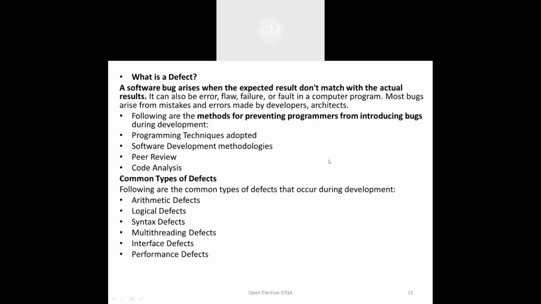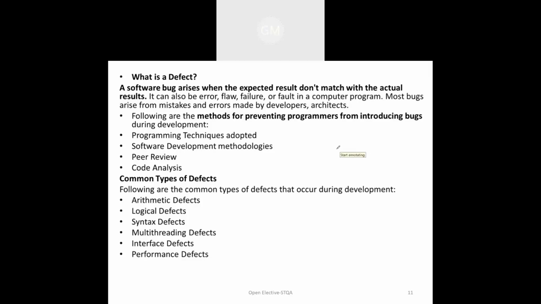Most of the bugs arise from mistakes or errors that may happen because of the developer, or because of the architecture design done in the development phase itself. So what are the different methods we can use for preventing such types of defects or bugs in the system?